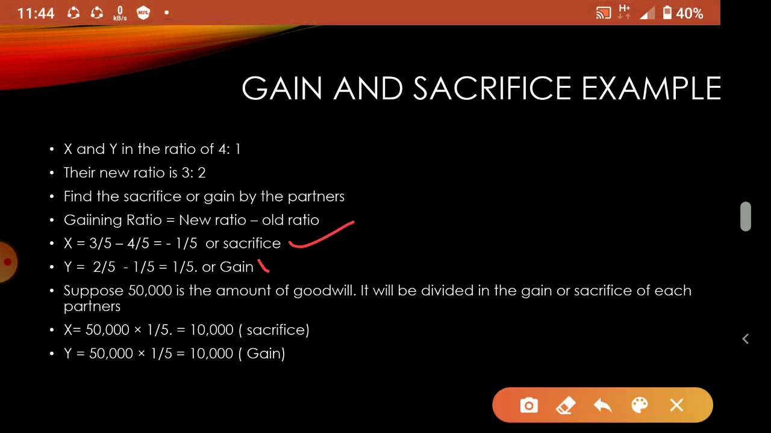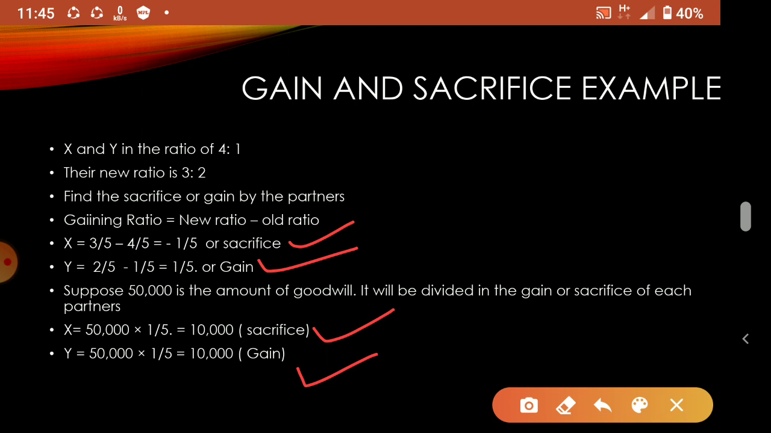We calculated this only. This you have to apply in that amount. So 10,000 sacrificed by x, y gained 10,000. That means due to the change, from next year onwards, x will be sacrificing 10,000, y will be gaining 10,000. That 10,000 amount, that is the change. That only is the change. Remaining amount, no problem. So the 10,000 figure, who will adjust? Y will adjust with x, means y will be giving to x. So whoever is giving, that is called a gaining partner.